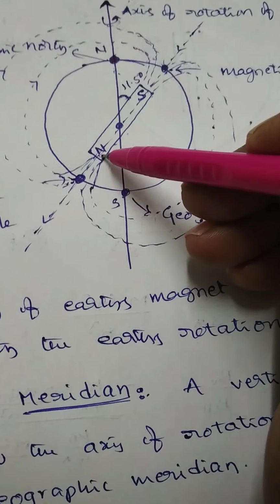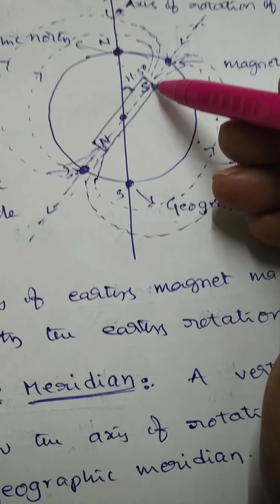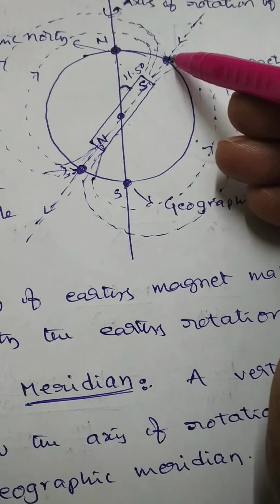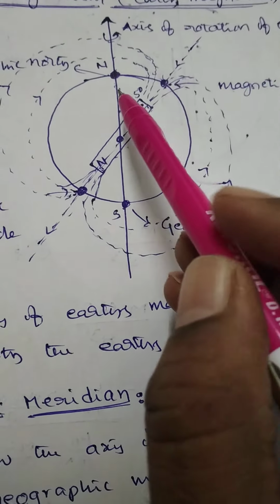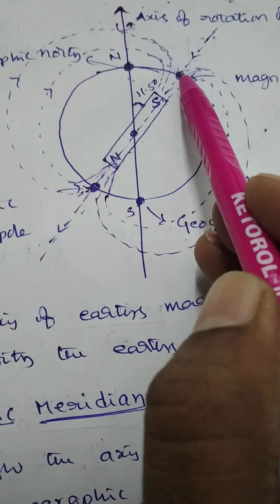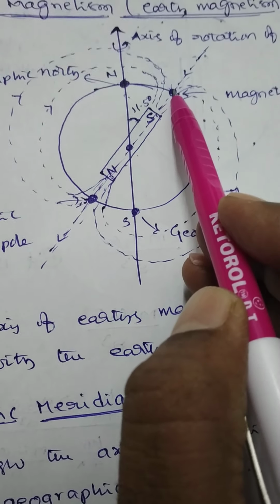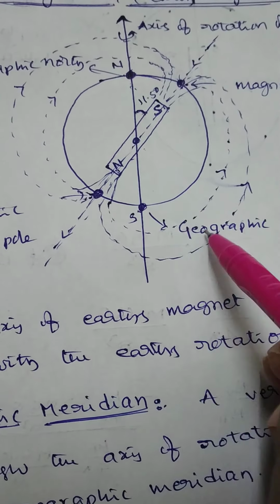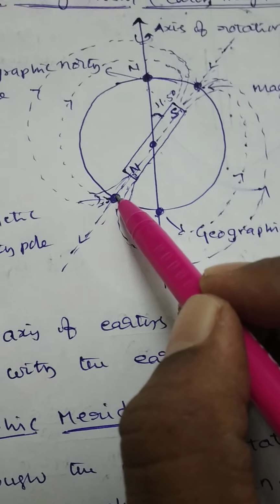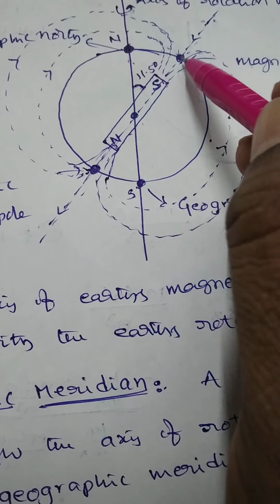That means this is the magnetic north pole of Earth and this is the magnetic south pole of Earth. Towards the geographic north, there is a magnetic south pole. And towards the geographic south pole, there is a magnetic north pole.